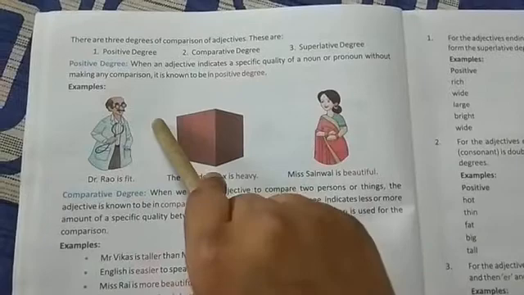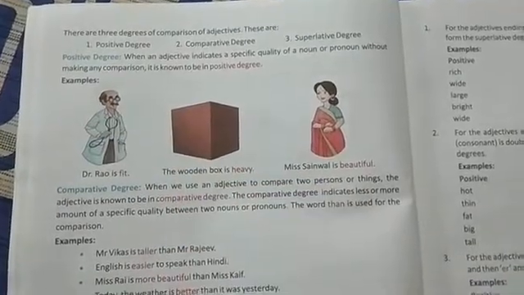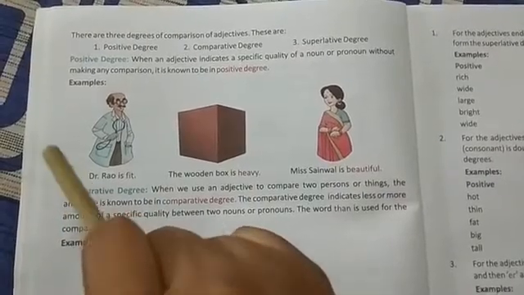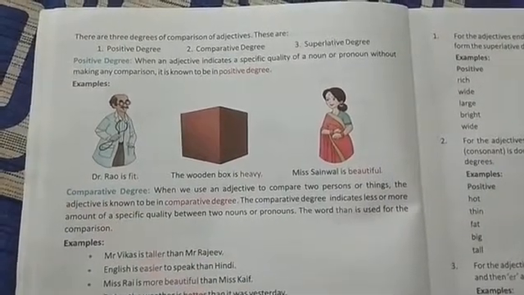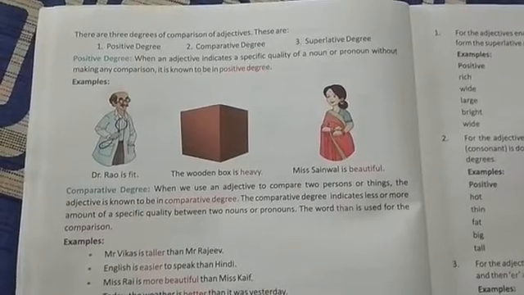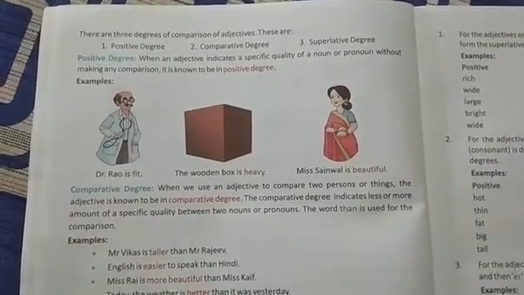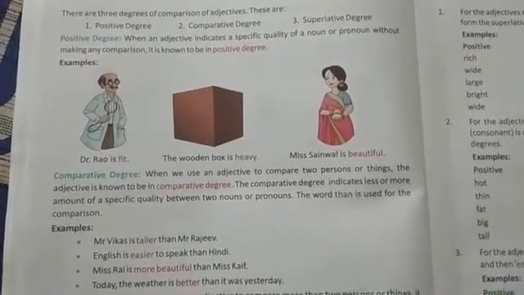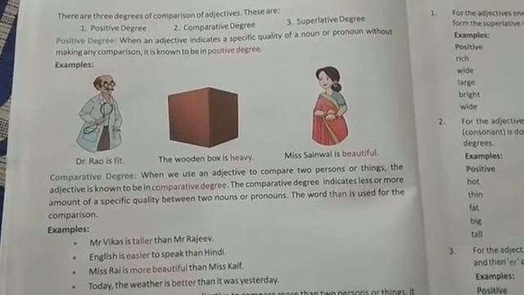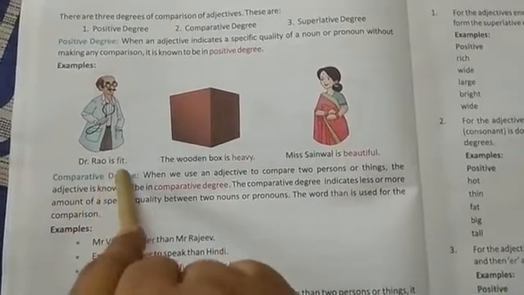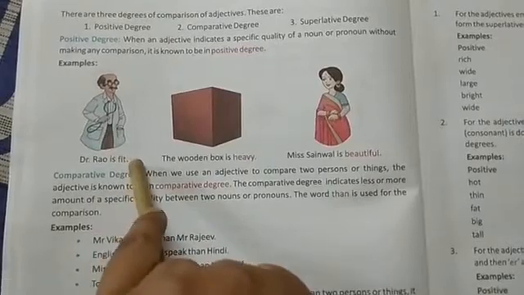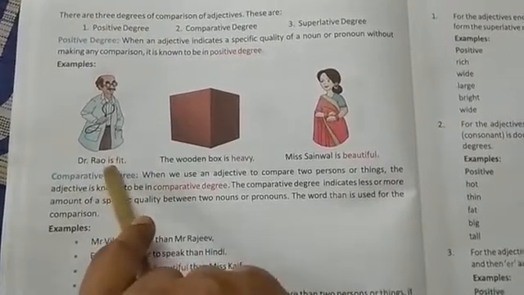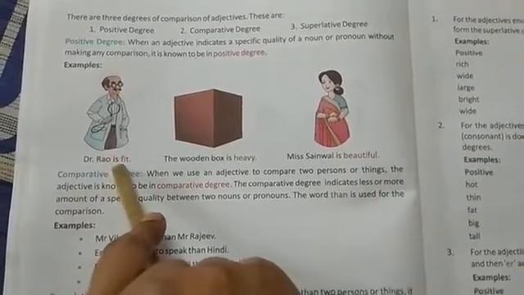So positive degree was when an adjective is indicating a specific quality of a noun or pronoun when there was no comparison done between two objects or persons. It only describes a single person or a thing. So that degree was known as positive degree. So Dr. Rao is fit. No comparison is being done here. It is only defining Dr. Rao. So here it is an example of positive degree.